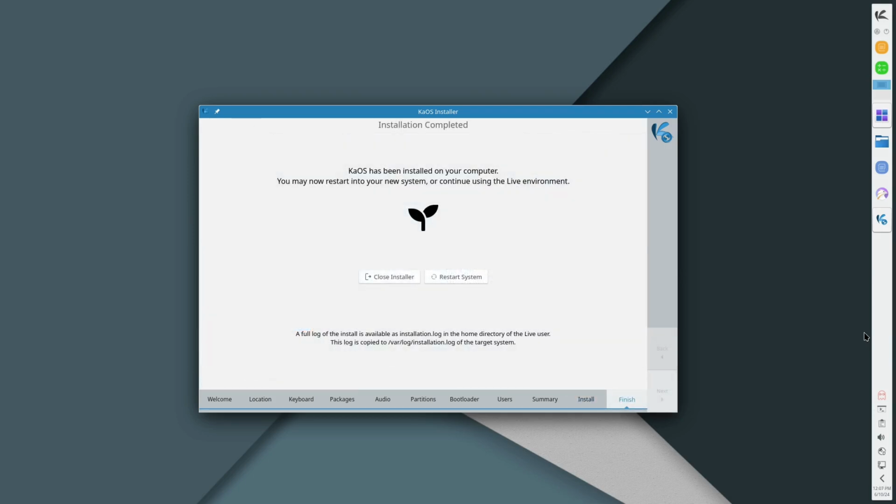Our installation is done. I'd say it took about 10 or so minutes. I did actually have to restart it. I had said this was Octopi for some reason. It is Calamares, and once again, that Calamares bug showed up, where if you have something on your disk, oftentimes the Calamares installer fails to install. So I had to close the system down and wipe the disk and then restart the installer. And once I did that, the installation now completed correctly. So let's go ahead and reboot for the first time.